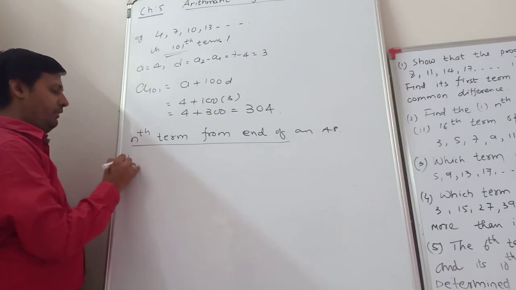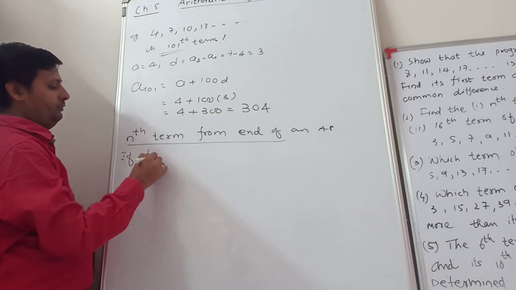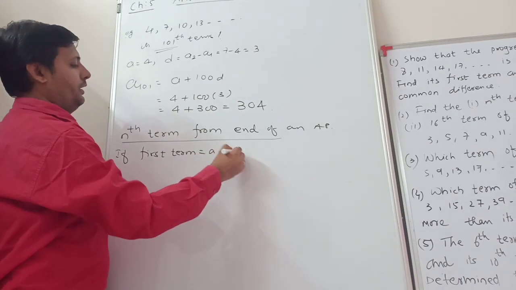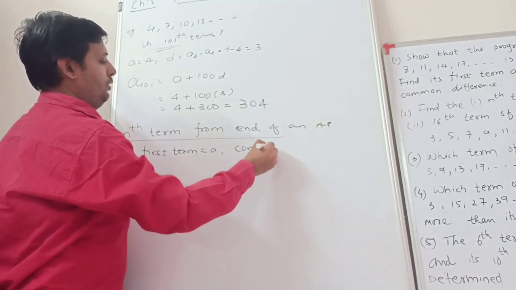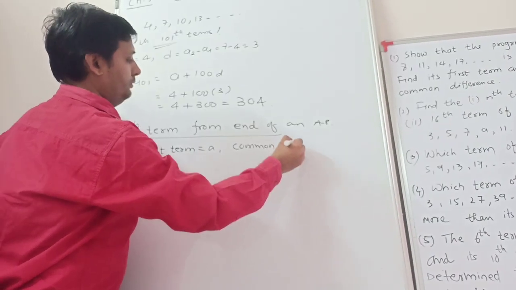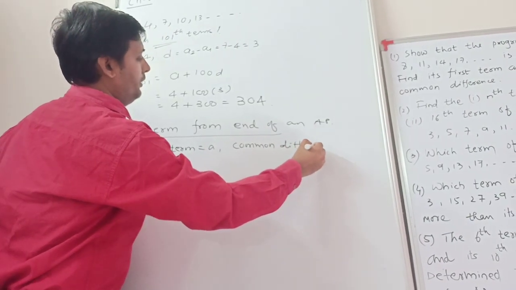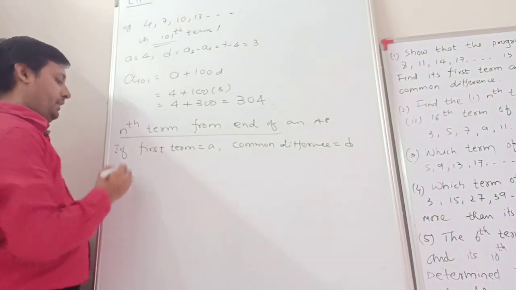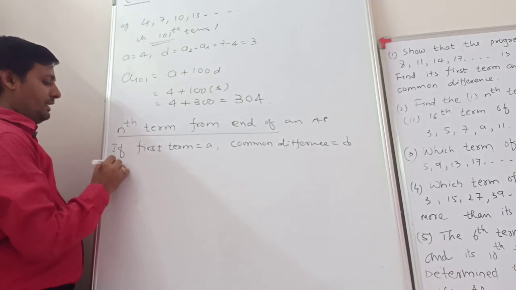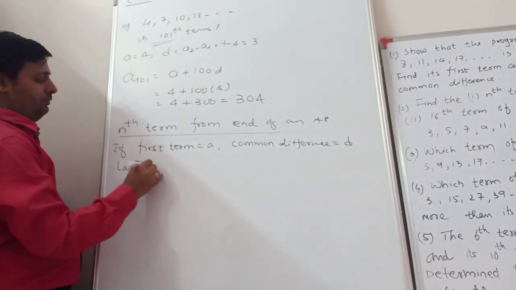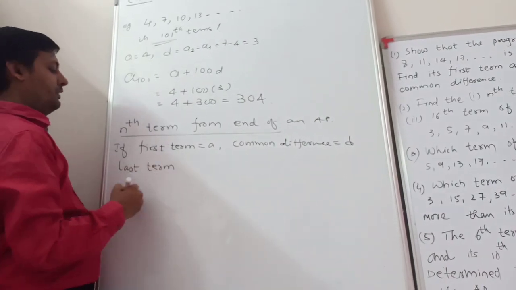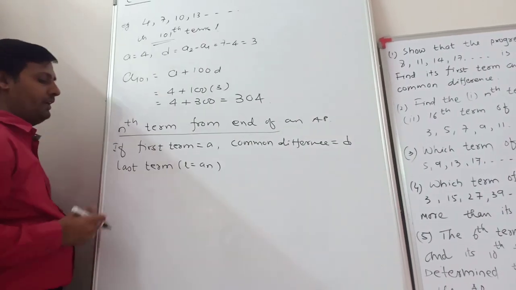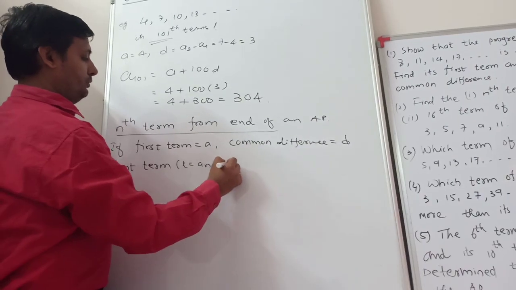So if the first term is equal to a, the common difference is equal to d, and the last term is denoted by l, that is, a_n, this one, the nth term.